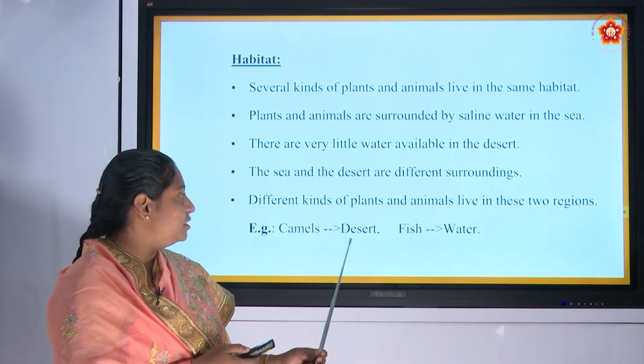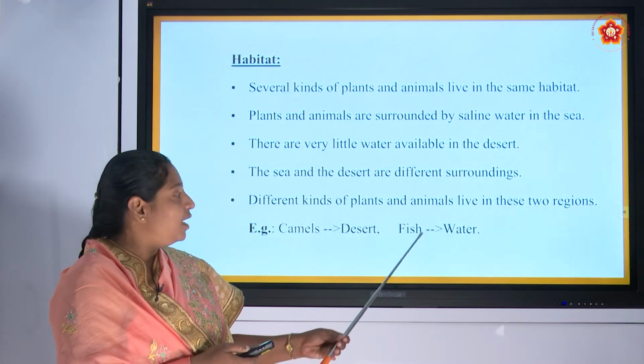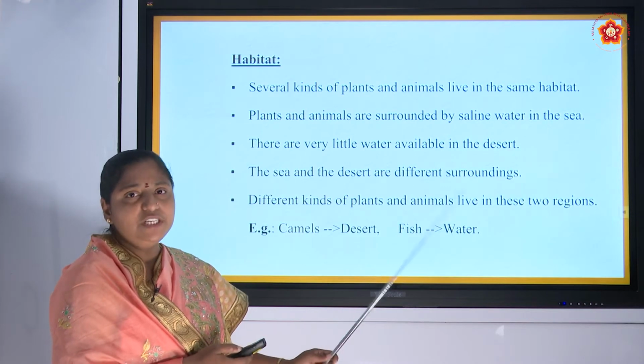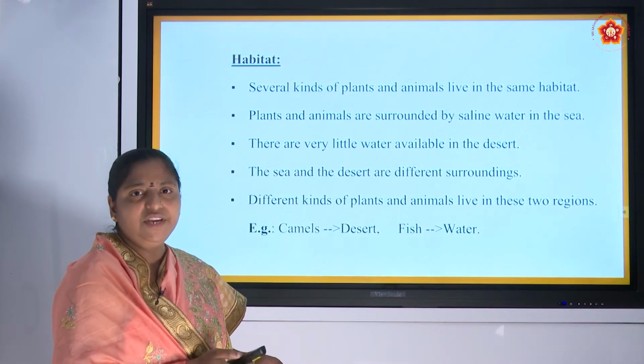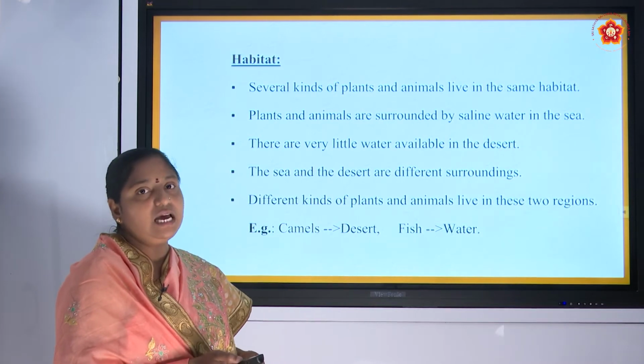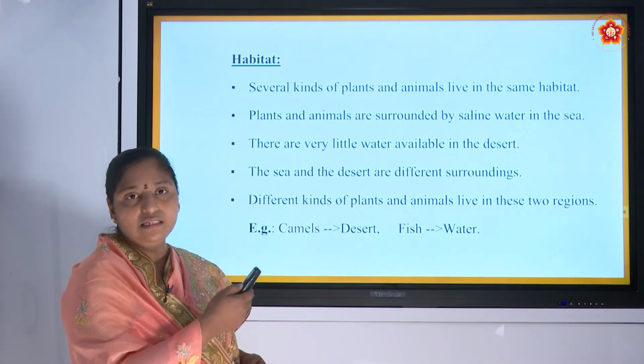Example, in the desert we can see camels, and in water we can see fish. One example here we have taken. Different other organisms also we can see in these habitats.